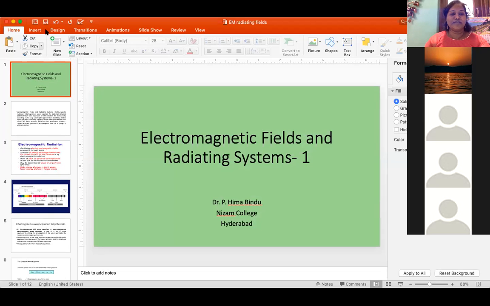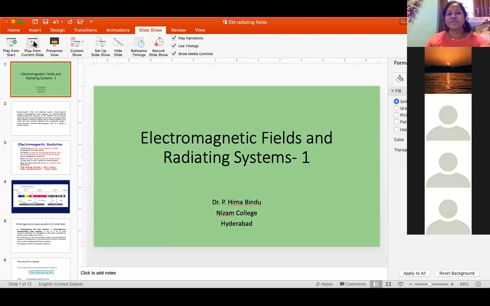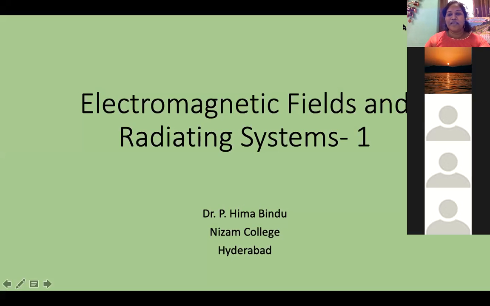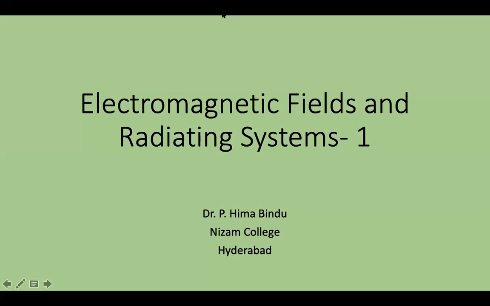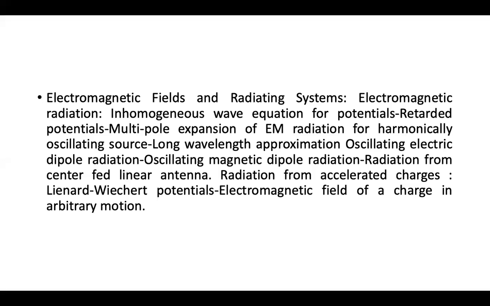Okay, students, good evening. Today we are going to learn more about electromagnetic radiation. We have come to the fourth unit of our syllabus, which is called Electromagnetic Fields and Radiating Systems. I've put the number as 1 here, which is symbolic for part 1. I think we'll have some 3 or 4 parts in this. So we'll learn them slowly because we have ample time. This is the syllabus for your 4th unit.